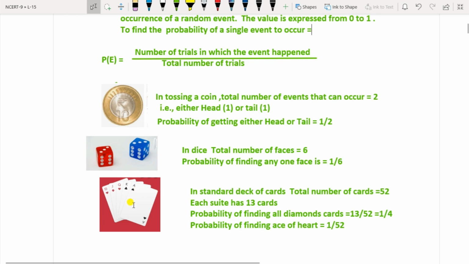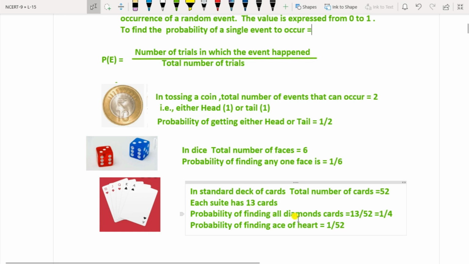Then take the example of a pack of cards or the deck of cards. Total cards are 52. Each suit has 13 cards: ace, then 2, 3 up to 10, then jack, king and queen. The different suits are club, diamond, hearts and spades.